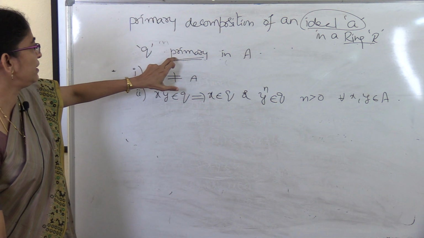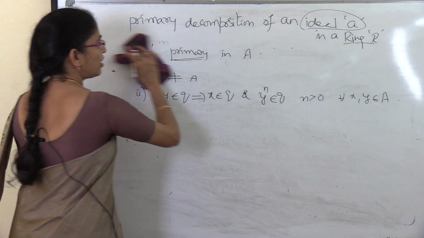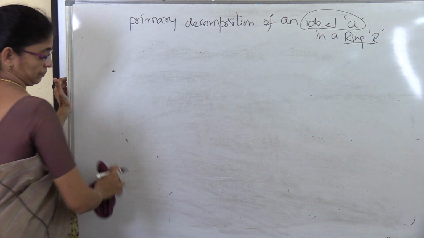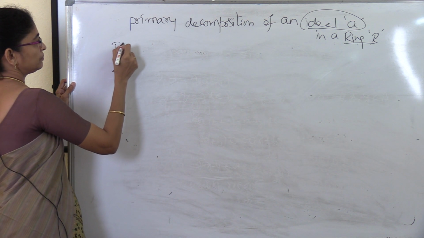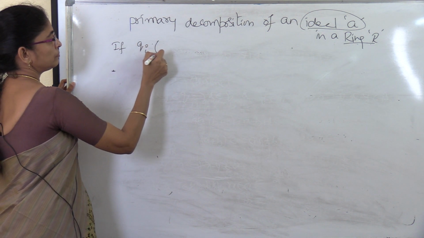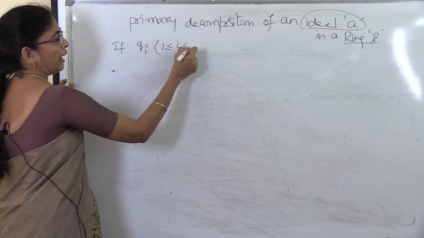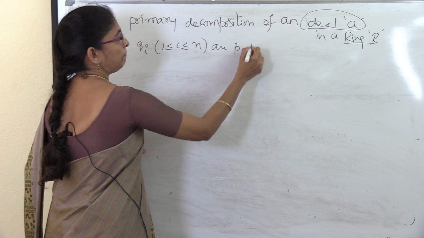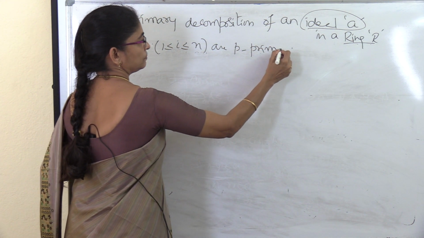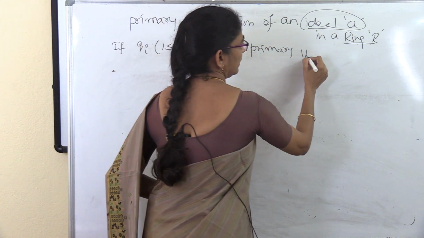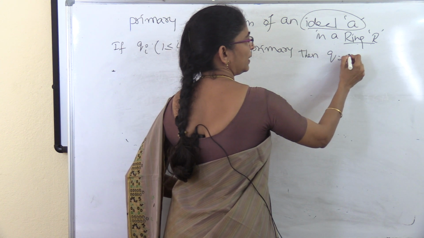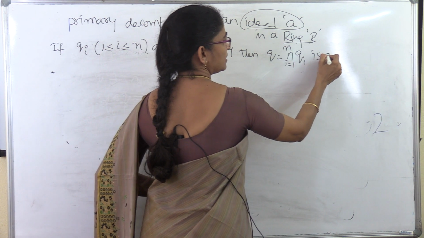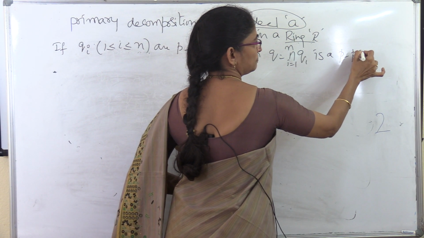Based on this definition of the primary ideal, now I would like to explain a lemma. If each Qi, i from 1 to n, is P primary, then Q equal to the intersection i equal to 1 to n of Qi is also P primary.